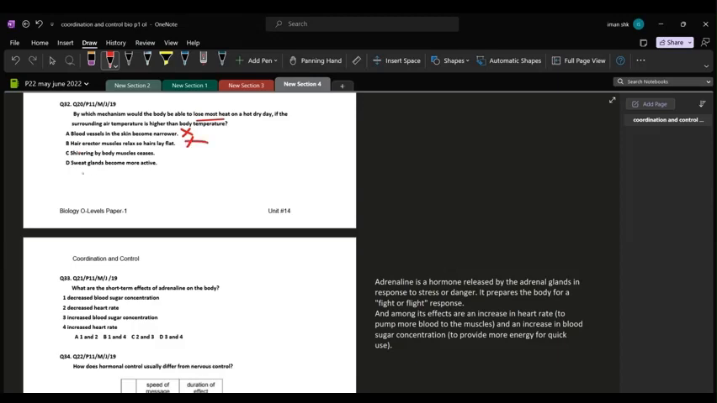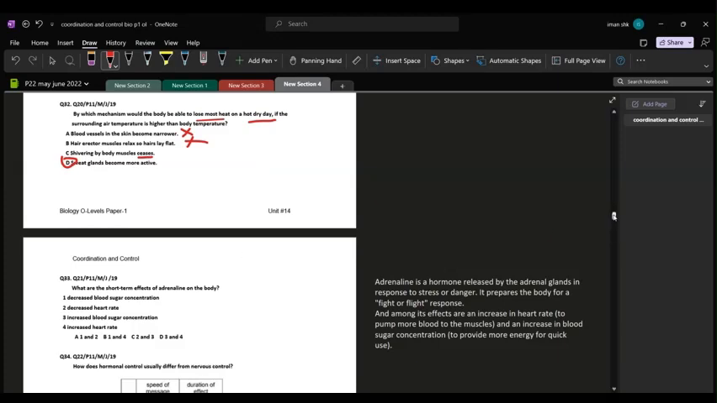Option C, shivering by body muscles ceases. Ceases means to stop. So if the shivering by body stops, yes, it would also lose some of the heat, not most of the heat. So correct option is D because when the sweat glands become more active, there is more production of sweat on the surface of the skin. And if the air outside is already hot and dry, then there is more evaporation from the skin surface, and that will leave a cooling effect behind, and that's how most of the heat from the body will be lost.